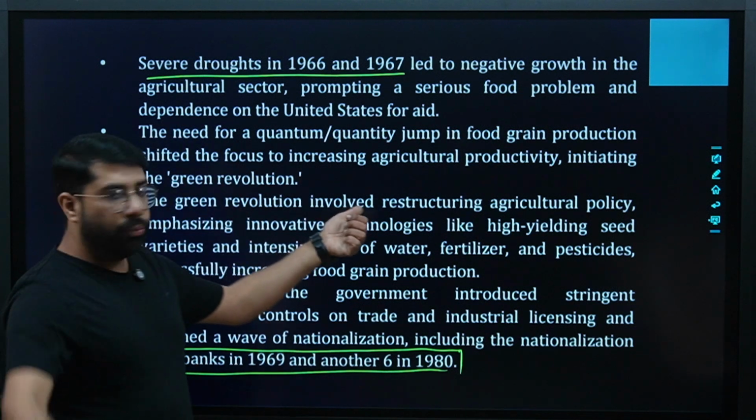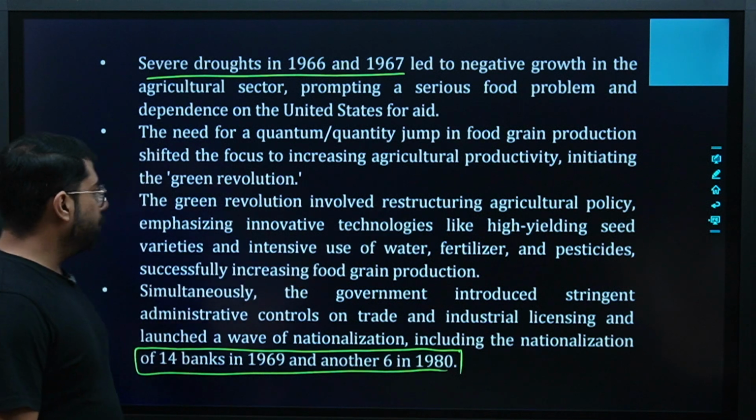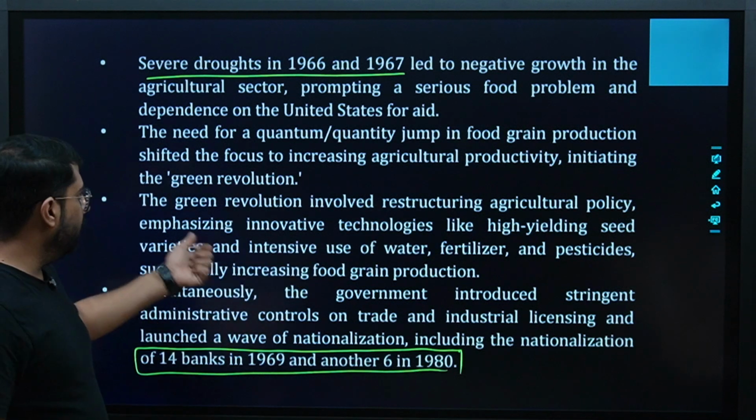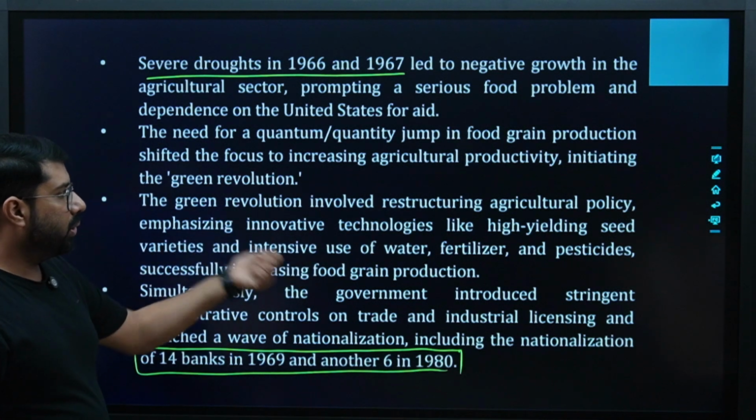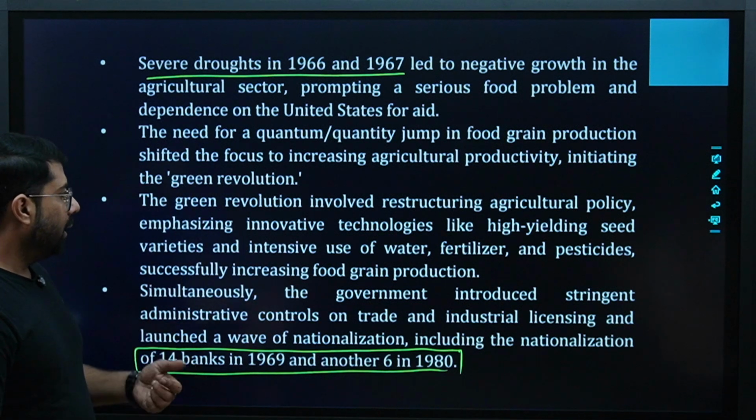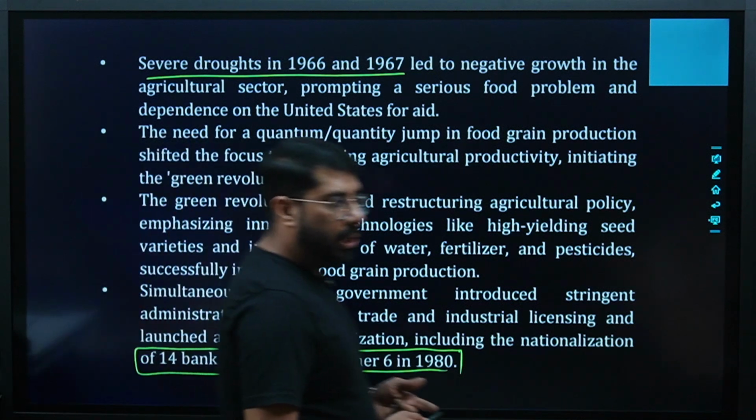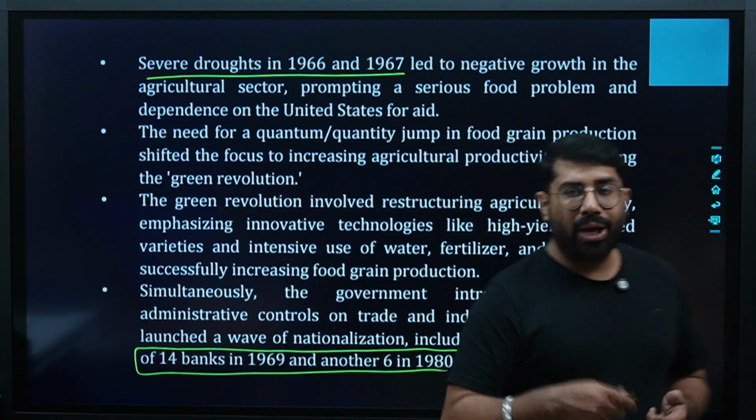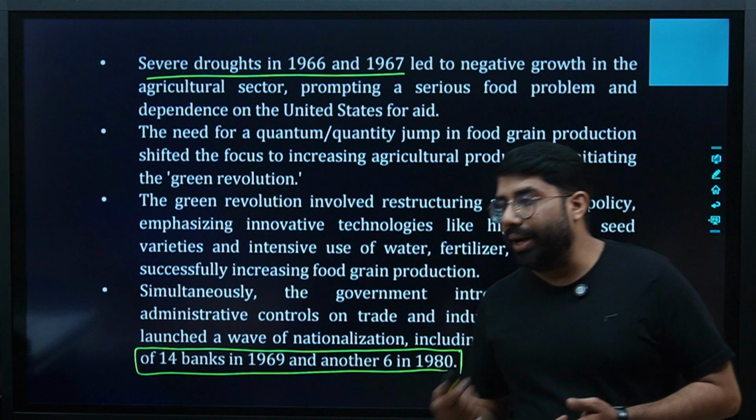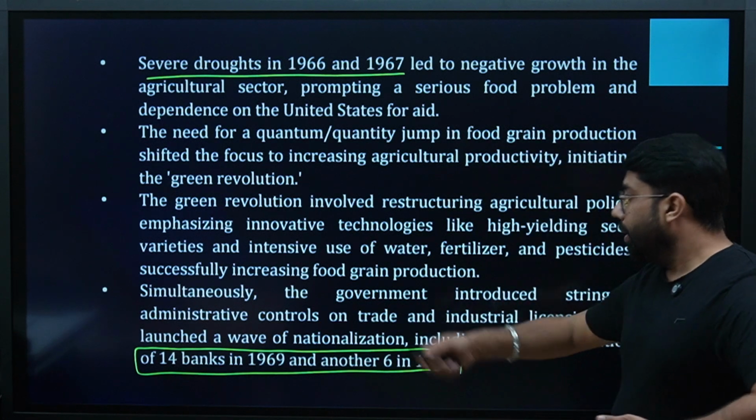The Green Revolution involved restructuring agriculture policy. We changed the policy, emphasizing innovative technologies like high yielding seed varieties and intensive use of water, fertilizers, and pesticides, successfully increasing food grain production. So we changed the policy and focused on how we can increase productivity in the agriculture sector, right?